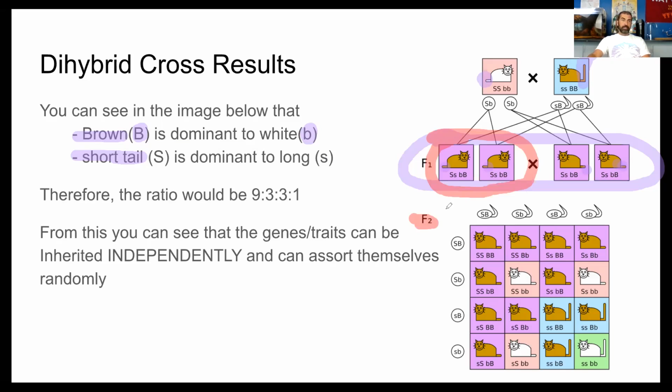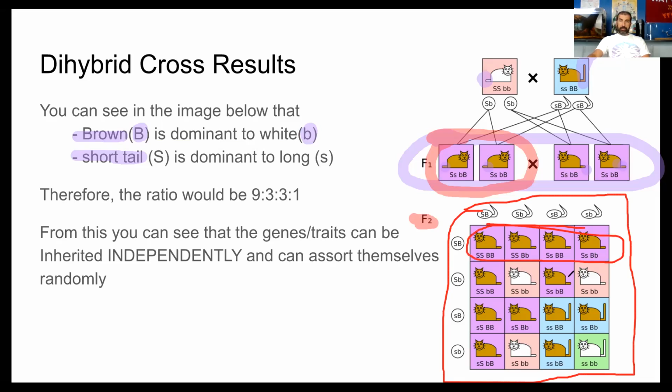When you get to the second generation in a dihybrid cross, there are 16 possible outcomes. You will see 9 animals that have both dominant traits, right? Brown and short tail. Then you will see 3 organisms that will have 1 recessive and 1 dominant trait, or 1 recessive and 1 dominant trait.